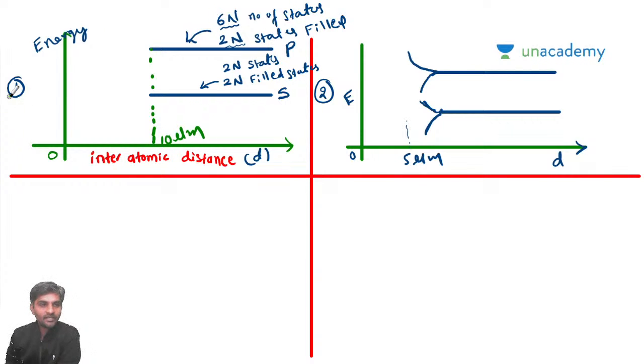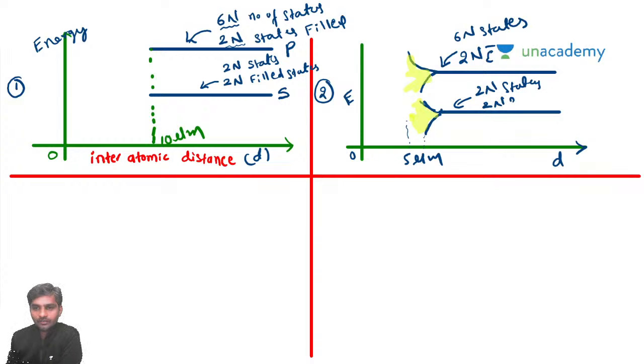Now slowly, because of this, this area is spreading. So the number of electrons can be changing here. The interatomic distance is changed. So I'm saying this is going to be 5 micrometers. If this is 5 micrometers, you still have 6n states and 2n electrons, but still it is going to be 2n electrons only here, and here you have 2n states and then 2n electrons.